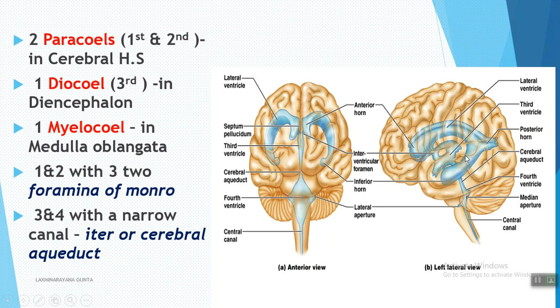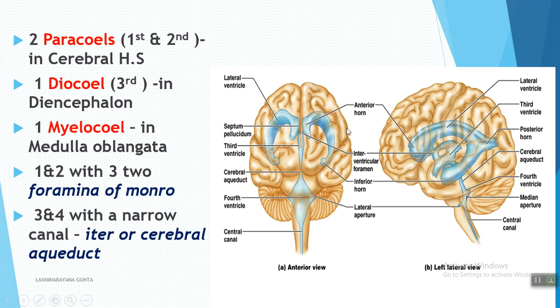The fourth ventricle is the myelocoel. Here you can observe the myelocoel, which is present in the medulla oblongata, and it continues as the central canal of the spinal cord. The first two ventricles are connected with the third ventricle through the foramen of Monro, and the third and fourth ventricles are connected by the iter or cerebral aqueduct.